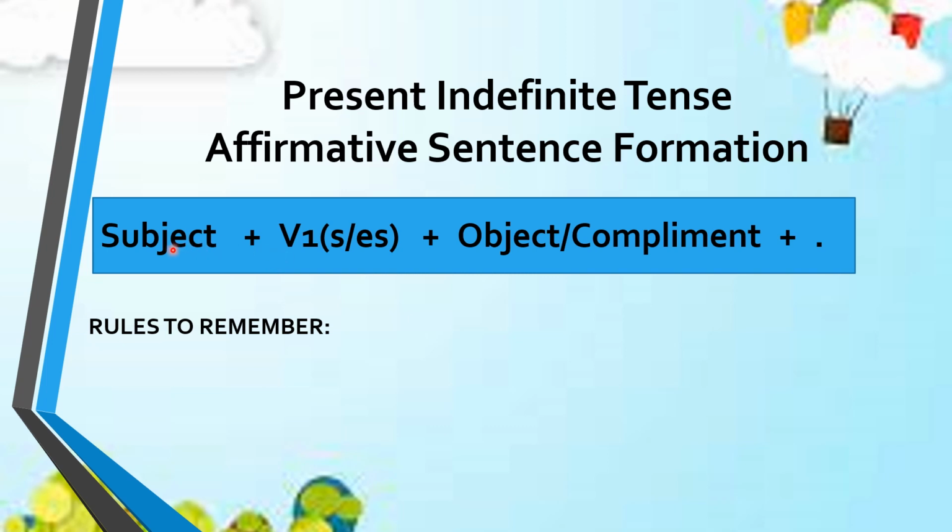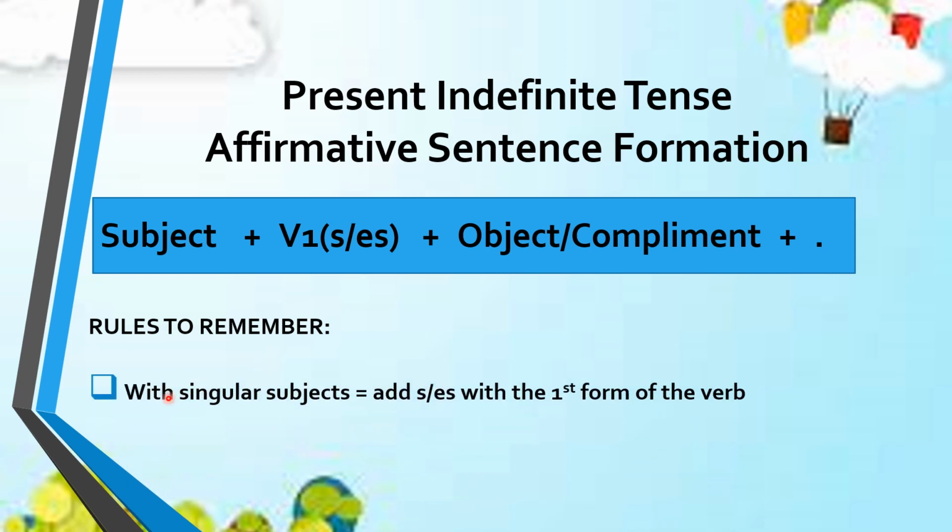So in the start of the affirmative sentence of the present indefinite tense, you have the subject. Then comes the first form of the verb with or without s or es. Then comes the object or the complement, and at the end of it, there should be full stop. So here are some rules to remember.